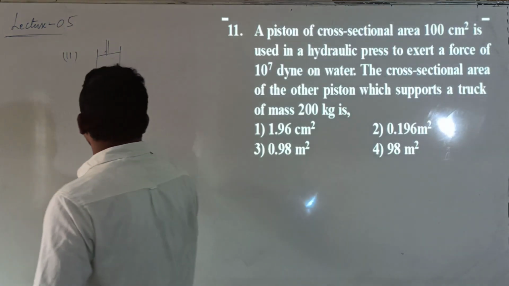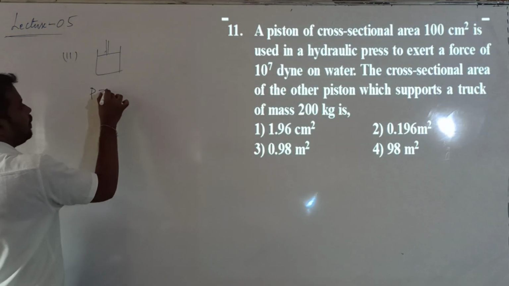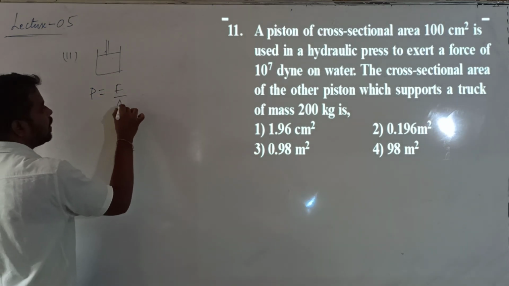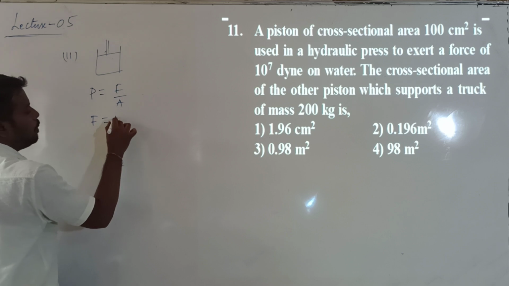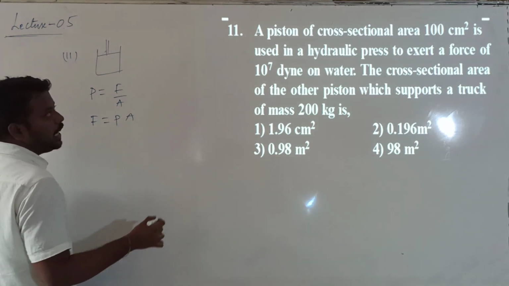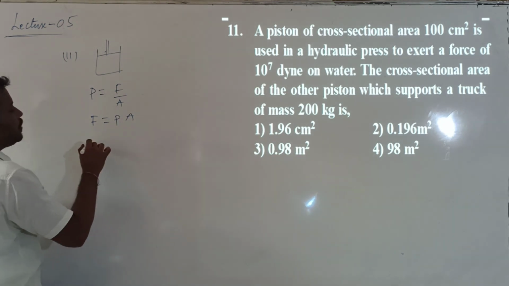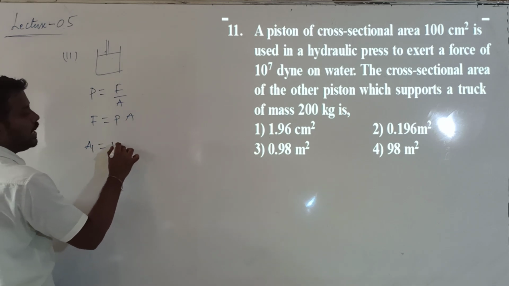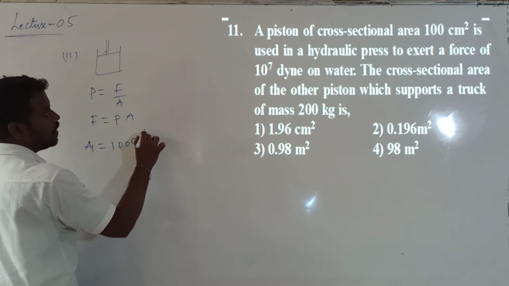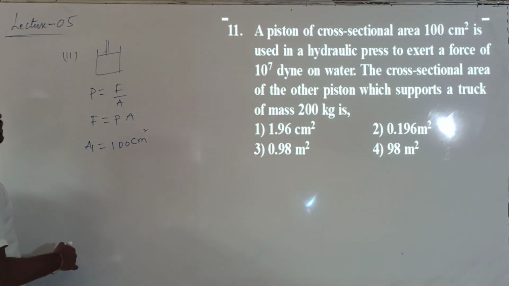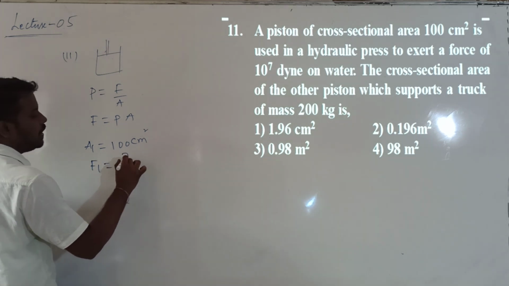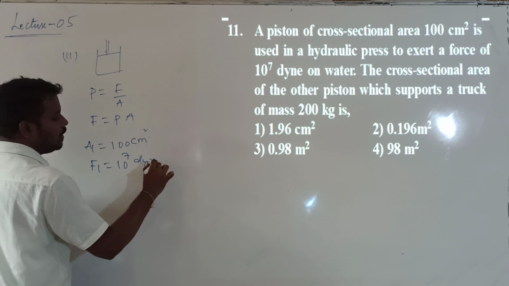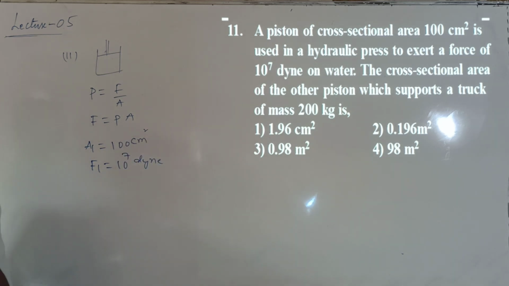The pressure exerted by the piston is given by pressure equals force by area. Then force is equal to pressure into area. Initially they tell us the piston has a cross-section area of 100 cm² and exerts a force F1 of 10^7 dynes. Clear? 10^7 dynes.